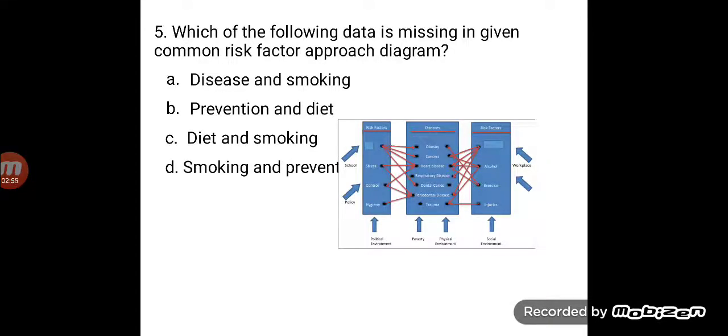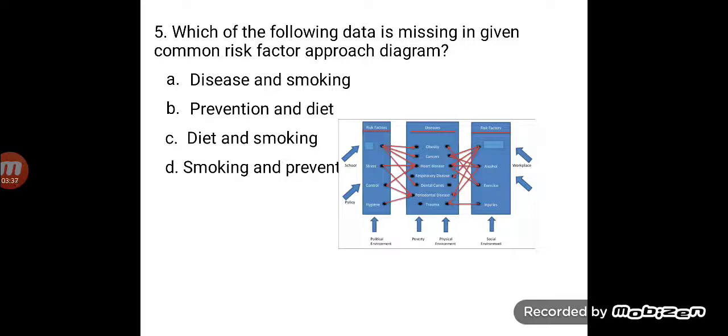Then, which of the following data is missing in the common risk factor diagram? Now, the common risk factor approach is basically given by Richard Watt and Aubrey Sheiham, and what they say is, we all know that disease is multifactorial, but a lot of cross connections are there between various diseases and various factors. Like tobacco does play a role in oral cancer, it plays a role in precancerous lesions, it does have a role on the lung disorders, and it does have a role in liver problems. So that is how tobacco as one factor can play a role on different organs of the body.